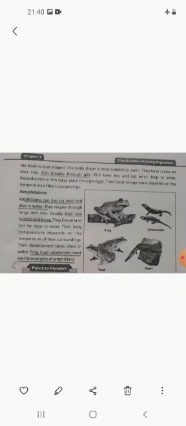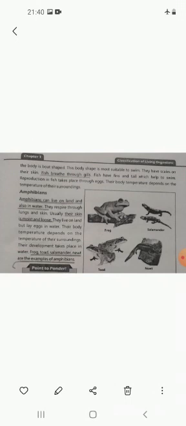They have scales on their skin. Fish breathe through their gills, and they have fins and a tail which help them to swim. Means their breathing is through the gills, whereas the fins and tail help them in swimming. Now if we talk about their reproduction, they reproduce through eggs, means they lay eggs, and their body temperature depends on the temperature of their surroundings. So that was all about the fish.